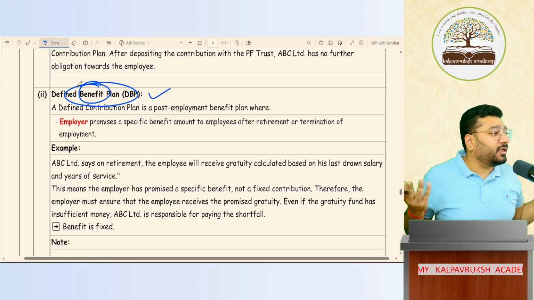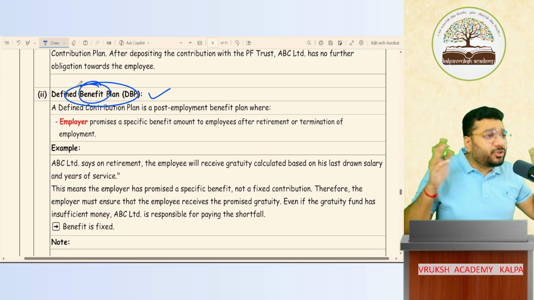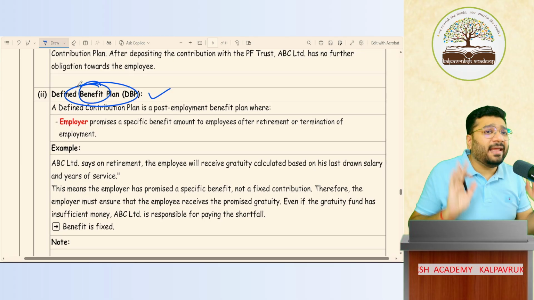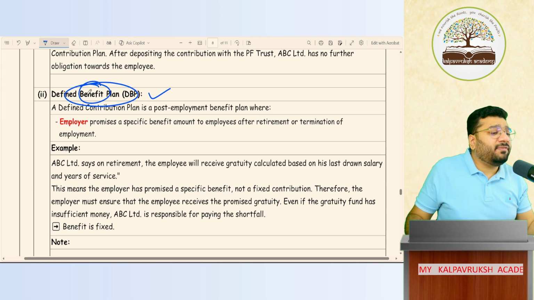But here there is no restriction. If you want to contribute, you contribute in some investment or keep the money idle. How much to contribute? It is your responsibility, your headache. Nothing from any law side. Got it? Not got it? So that is called a defined benefit plan.